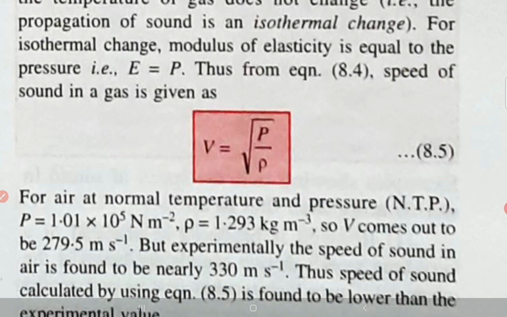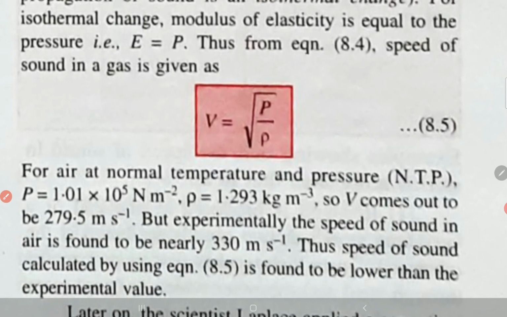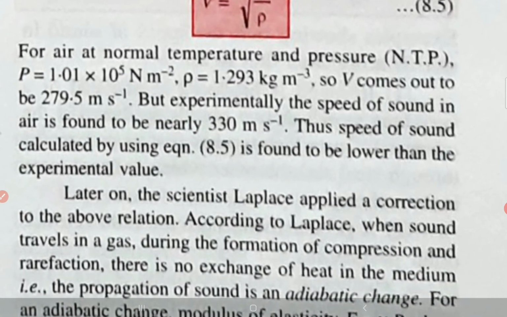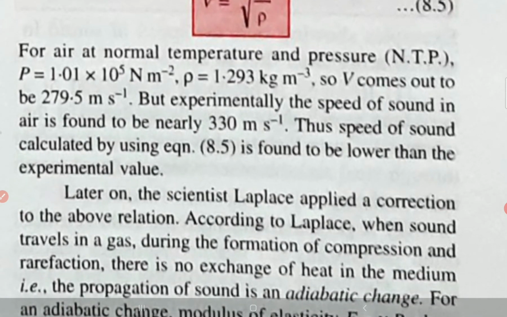So you can see here there's some difference in the values of the speed. This is from the experiment, whereas this is from the formula here, right? So that means this formula is having some kind of problem, something is missing in this formula. Thus the speed of sound calculated by using equation 8.5 is found to be lower than the experimental value. So later on, the scientist Laplace applied a correction to the above relation.